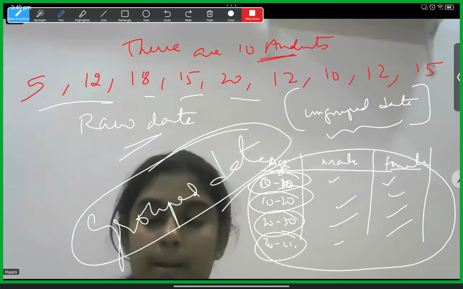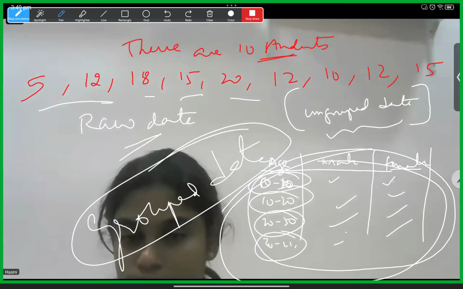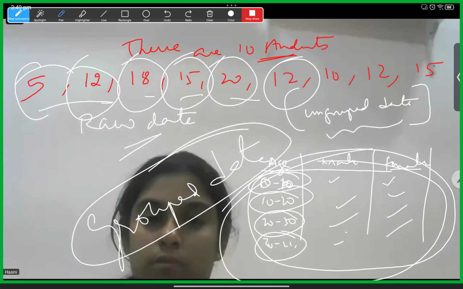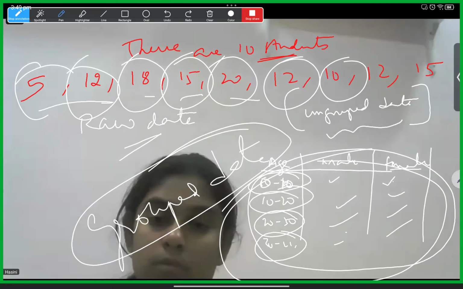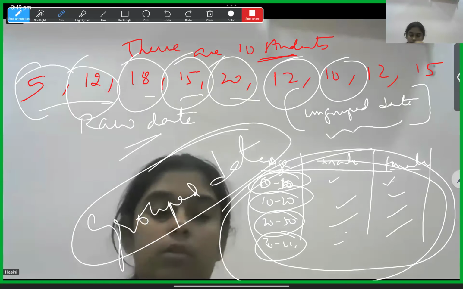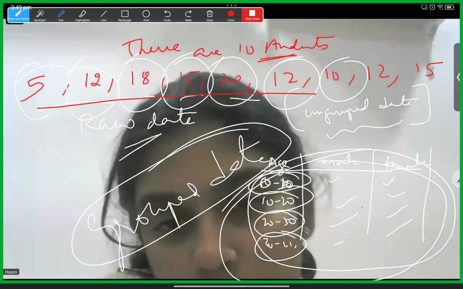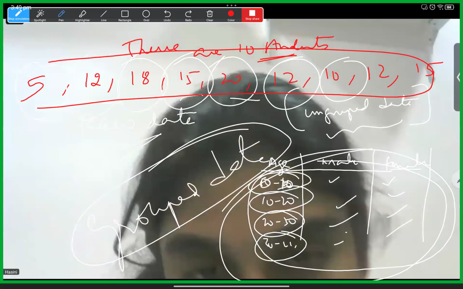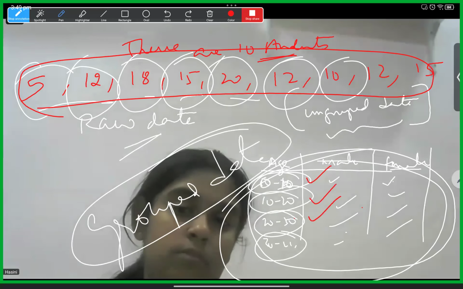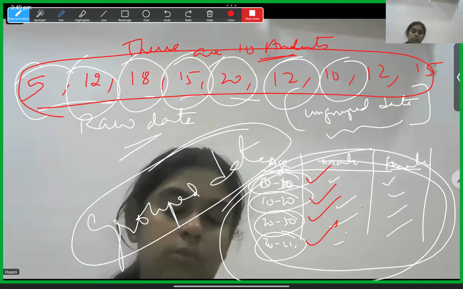This type of arrangement of data is called grouped data. Just giving random information, like numbers, whether related to marks or anything, is called ungrouped data. The main difference you can see in grouped and ungrouped is that the numbers are arranged in random order and they just collect the information, whereas here we have a proper way where class intervals are. These are organized.